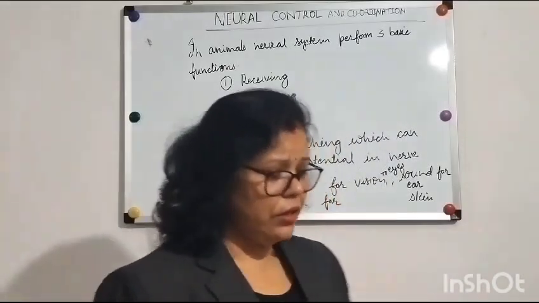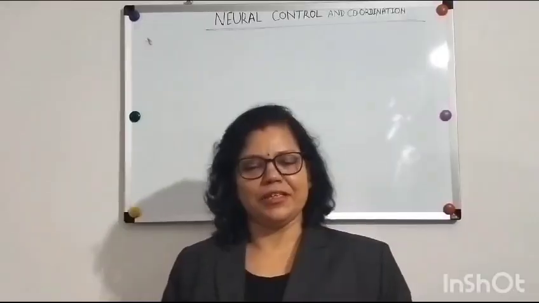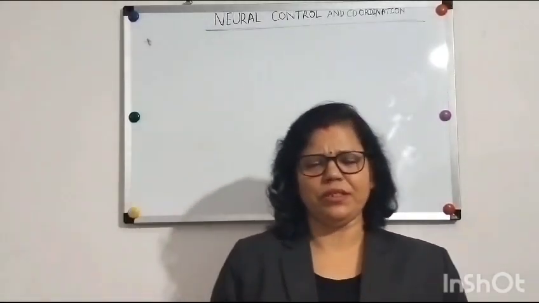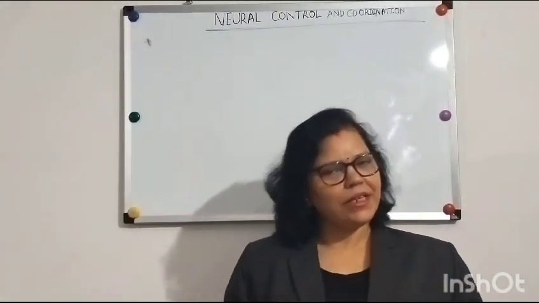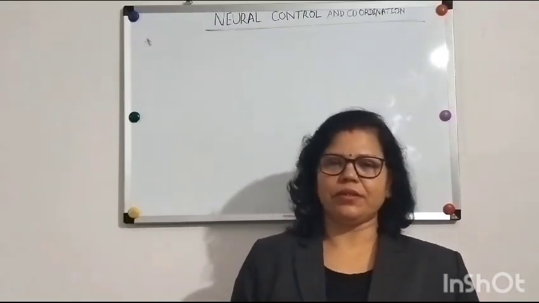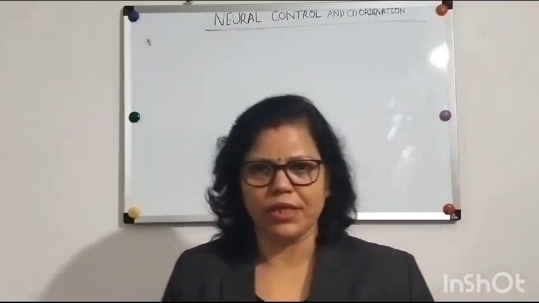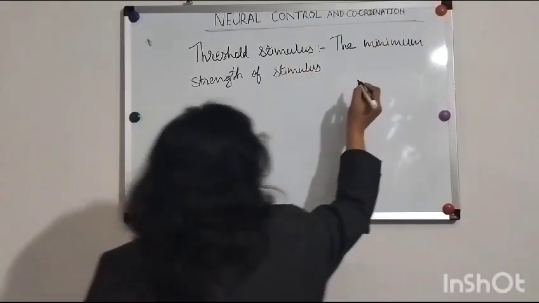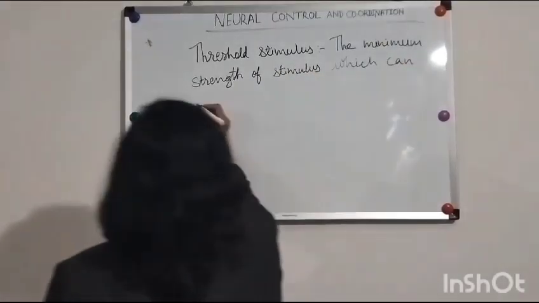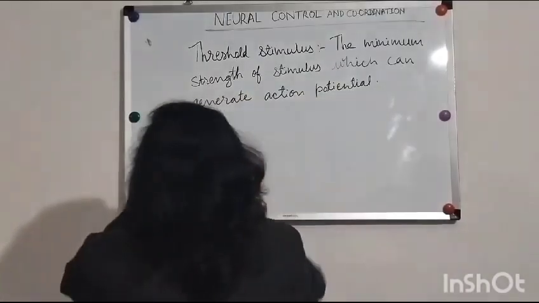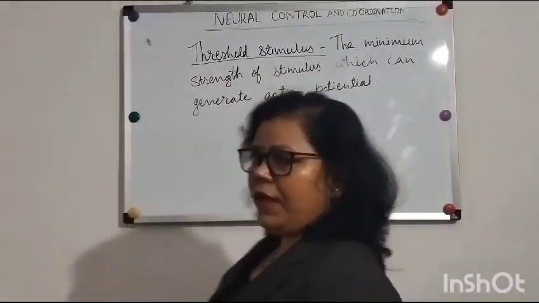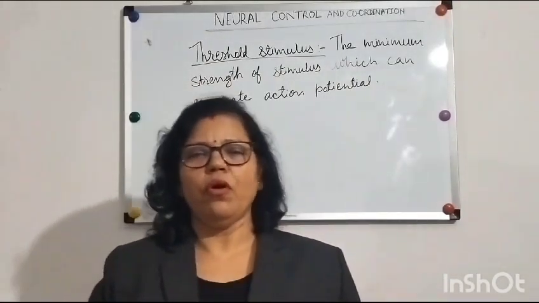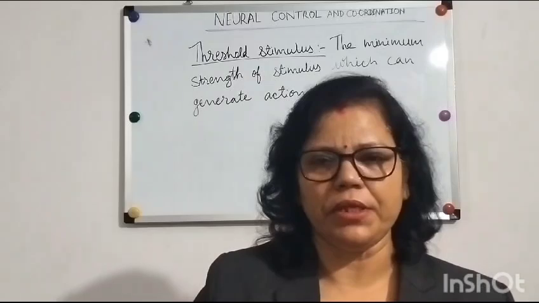So let me write threshold stimulus. The threshold stimulus is the minimum strength of a stimulus which can generate action potential in a nerve fiber. Let me write: the minimum strength of a stimulus which can generate action potential. This threshold stimulus always follows the all or none principle.